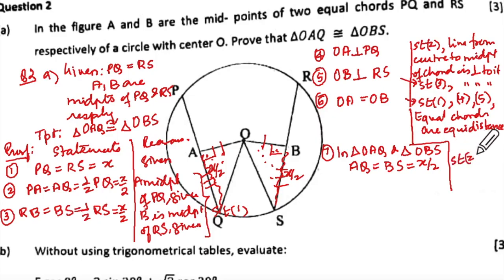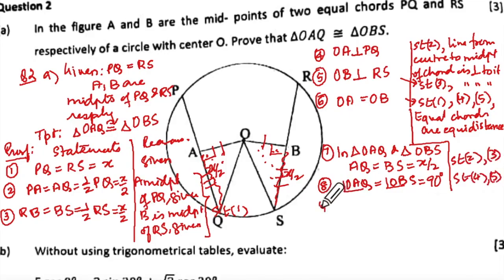Yes. Then 8th one. We'll take this 90 degrees, angle OAQ equal to angle OBS equal to 90 degrees because they are perpendiculars. That means statement which one? 4 and 5.